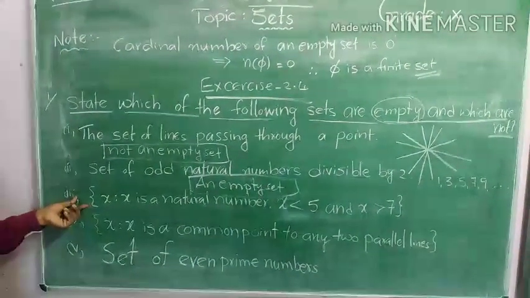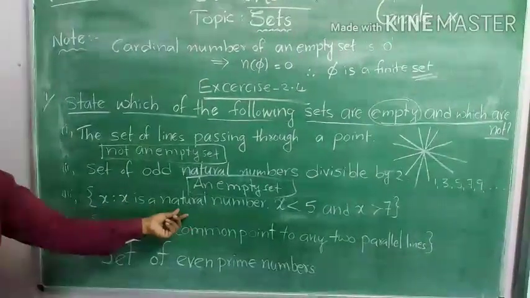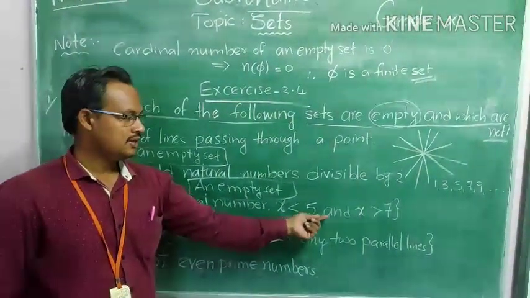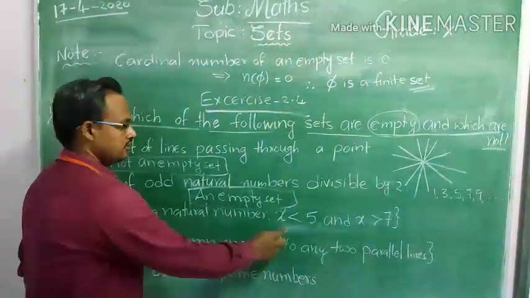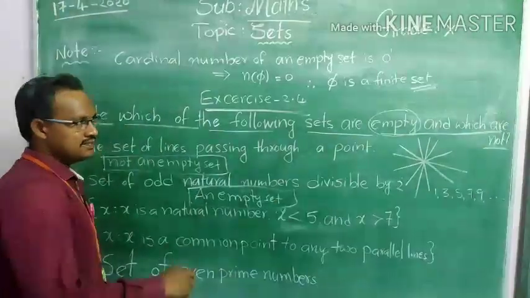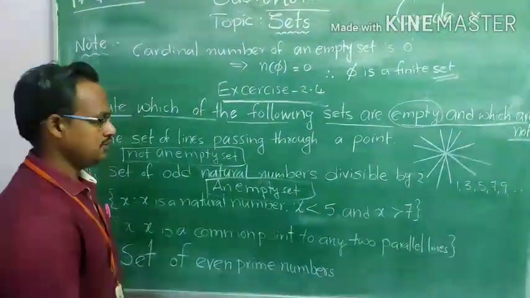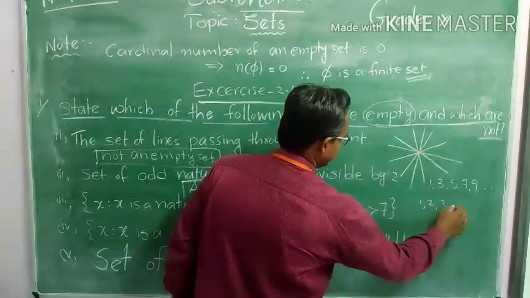The next one, the set of x such that x is a natural number, x is less than 5 and x is greater than 7. X is less than 5 means the numbers which are smaller than 5. What are the numbers? 1, 2, 3, 4.